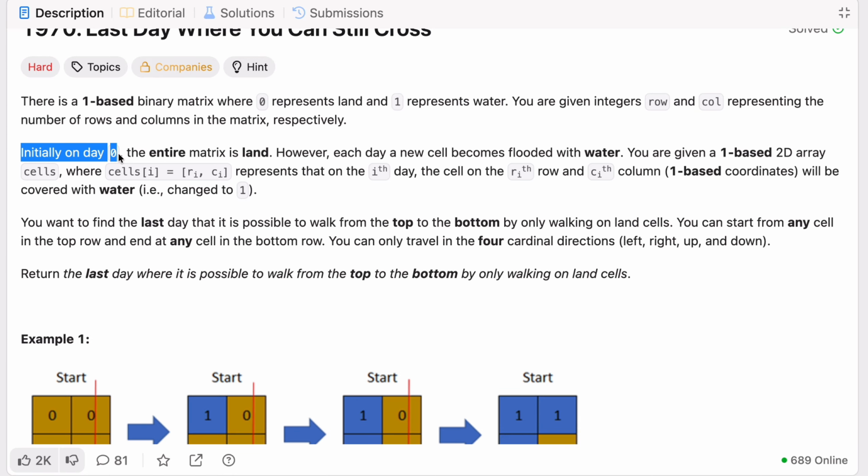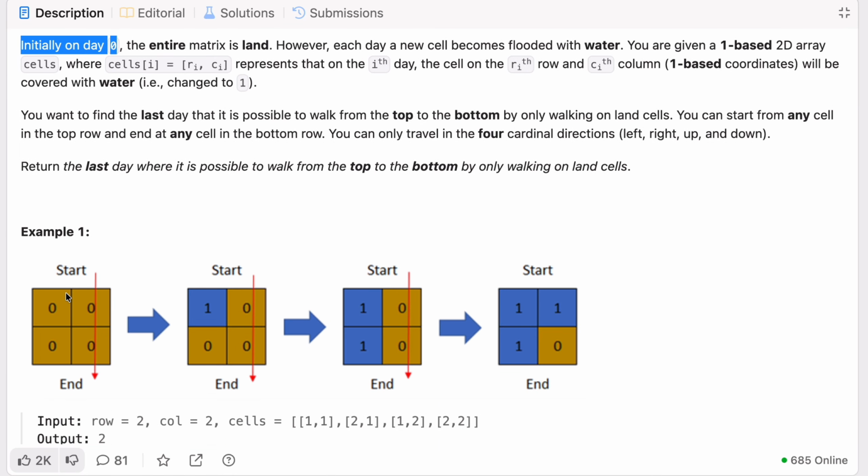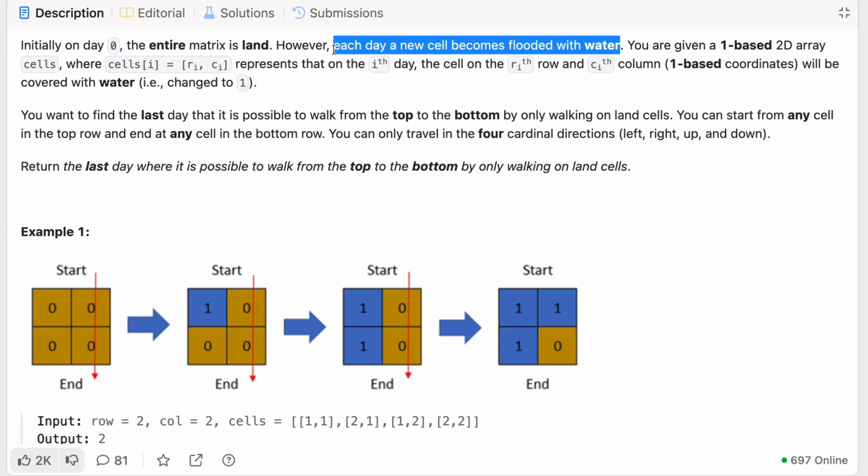Now it is saying initially on day 0 the entire matrix is land. As you can see in this matrix, this is day 0. So day 0 is entire 0 0 0 0, means the entire matrix is land. Further it is saying, however, each day a new cell becomes flooded with water.